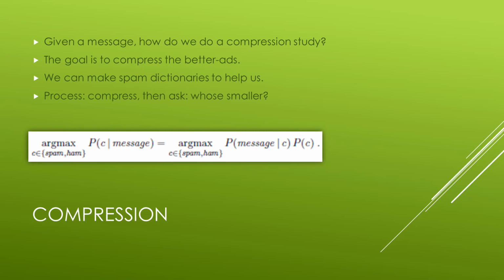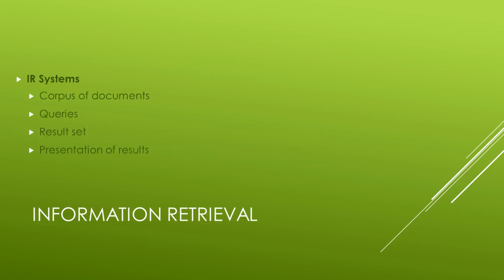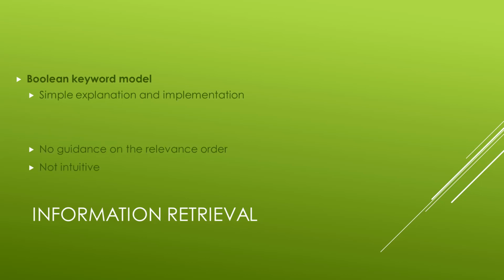Information retrieval is a task based on finding documents that are relevant to a user's need for information. This task is built into information retrieval systems, IR, such as the search engines. An IR system can be characterized by a corpus of documents, a set of queries posed in a query language, a set of results, and the presentation of said results. The first IR systems worked on a Boolean keyword model.